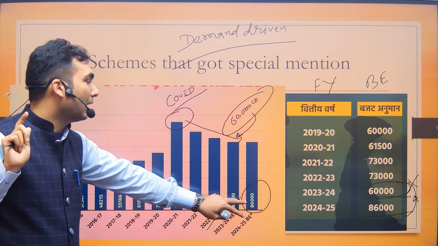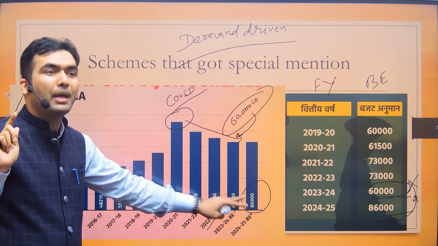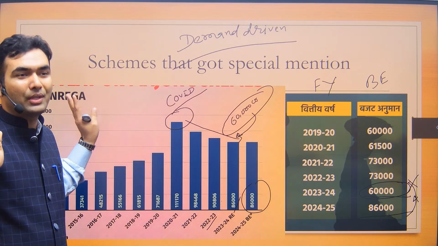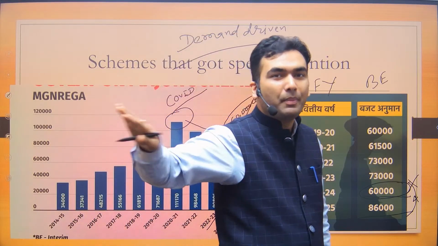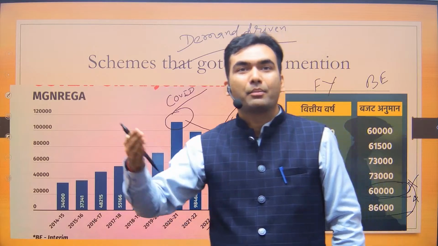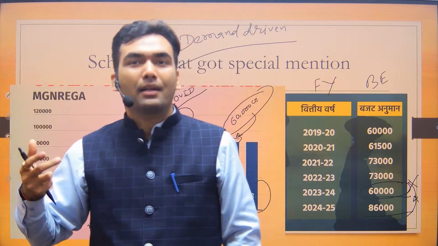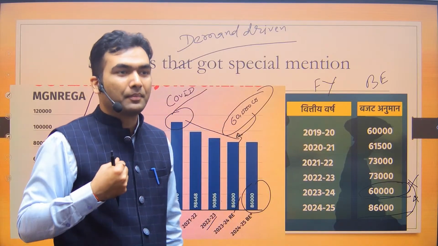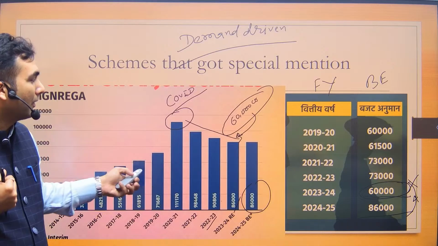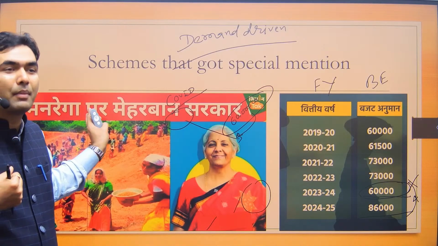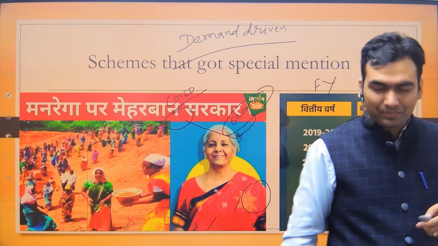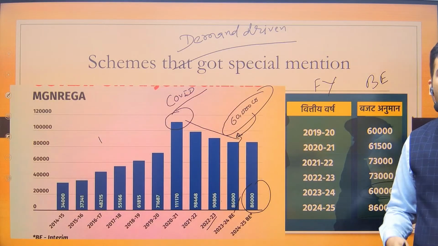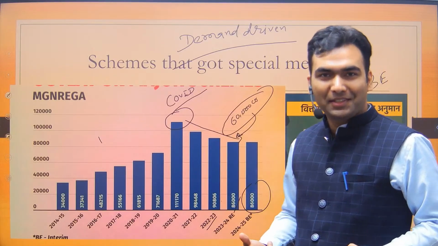This year the government has kept the allocation at the same level, so there is no मेहरबानी as these article people are showing. जितना इस साल खर्चा हुआ है उतना ही खर्चा अगले साल हो, it means that you are not being favored, because next year definitely, because of the inflation, the wages are going to increase, so the allocation should have increased at least by 5%, 6% or something like that. Okay, so such an article simply shows that media people are not literate in our country, at least financially not literate. ठीक है, और एटलीस्ट इकोनॉमिक टीचर को ऐसा बोलना पड़ता है ये दिखाने के लिए दैट आई एम लिटरेट.